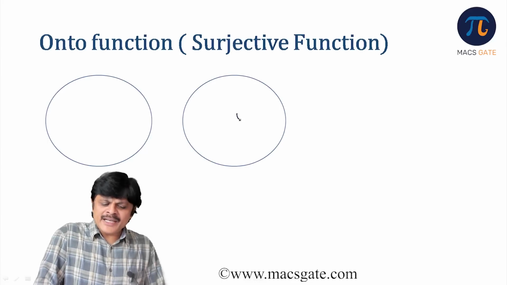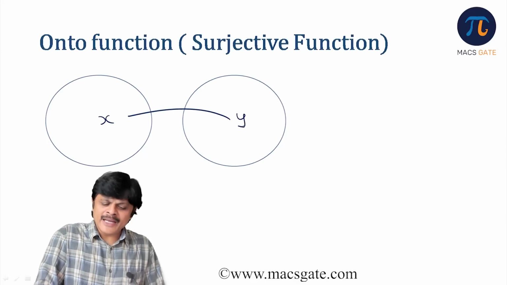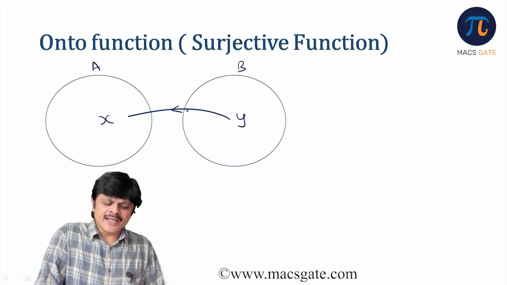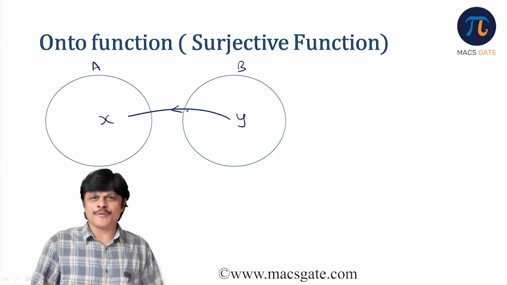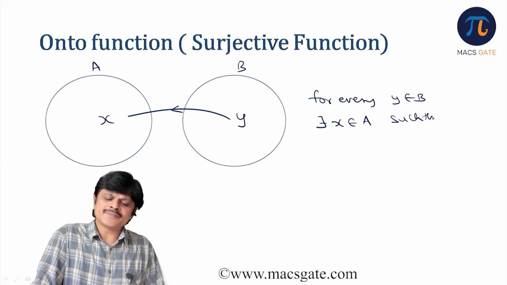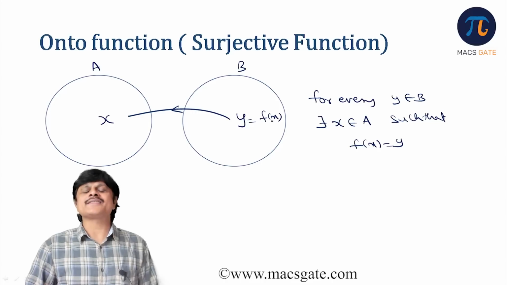For every element in B, you are able to find an element in A. If you are able to do it, then we call it an onto function. For every y in B, there exists x in A such that f(x) is equal to y. We are able to find this x such that this y is f(x). Then we call it an onto function.